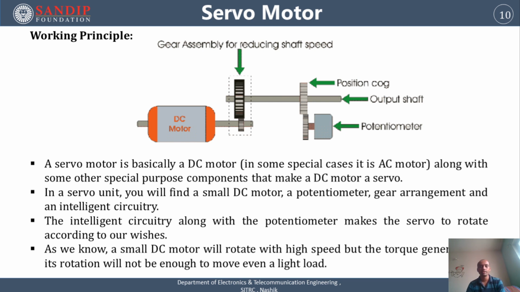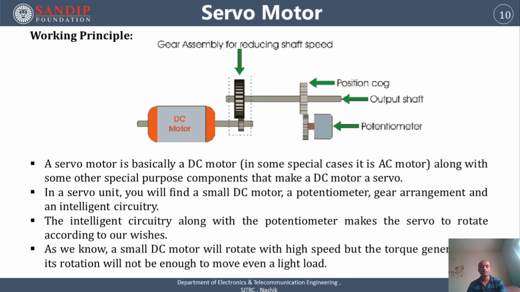In a servo unit, you will find a small DC motor, a potentiometer, a gear arrangement, and intelligent circuitry. The intelligent circuitry, along with the potentiometer, makes the servo rotate according to our wishes. That is more important. The potentiometer, along with some intelligent circuitry, is used to rotate as per the expectation or as per the required output.